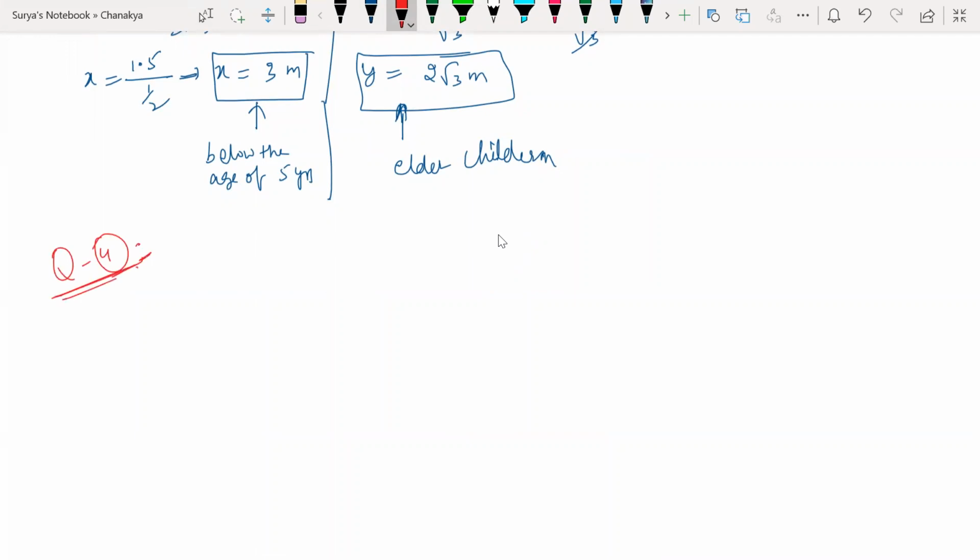What is the fourth question? The angle of elevation of the top of the tower from a point on the ground. Sir, you said it's homework. Yes, I said it's homework. I'm just giving it to you to solve. Okay, now question number 5.